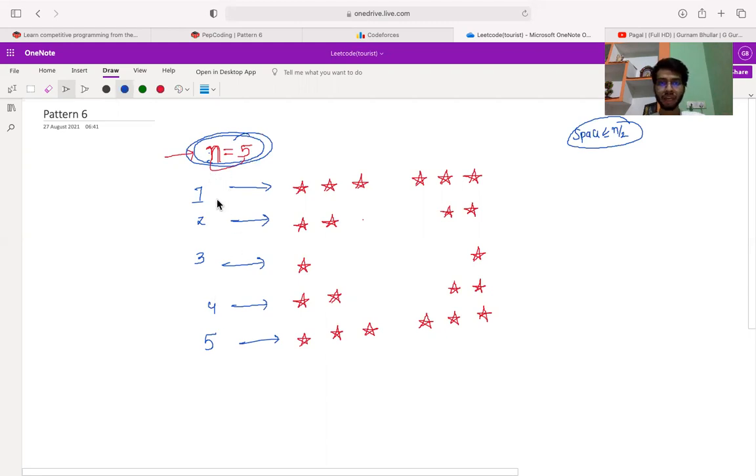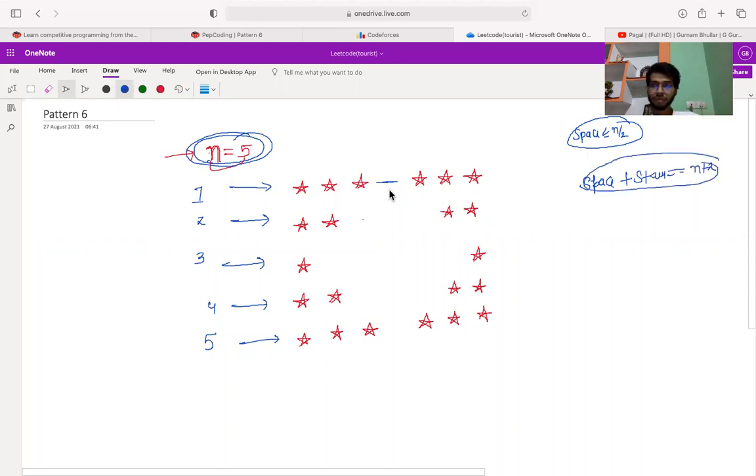We'll start with the loop, and for each line what we are going to do, you can observe from here, is that we are printing 3 stars. After that there is a space, and after that there again are 3 stars. So if I say that the total of space plus star is equal to n plus 2, what does it mean?